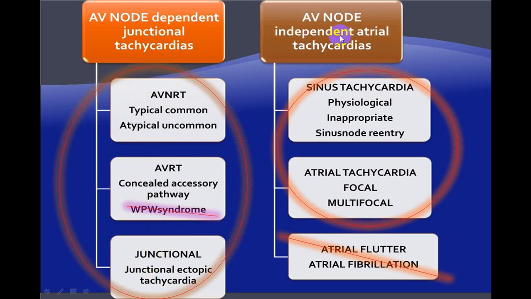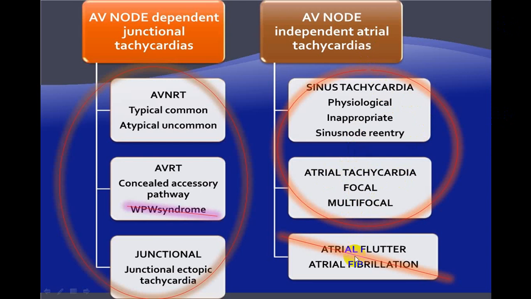While in AV node independent atrial tachycardia, it can be sinus tachycardia, which can be physiological, or you can call that an inappropriate sinus tachycardia or sinus node re-entry tachycardia. Usually this is a very rare variety. We don't see it, and it is very difficult to diagnose unless you subject them to an EP study, electrophysiological study. As far as the atrial variety is concerned, we call it atrial tachycardia, which can be focal or multifocal. In that, the multifocal is more common than the focal variety.